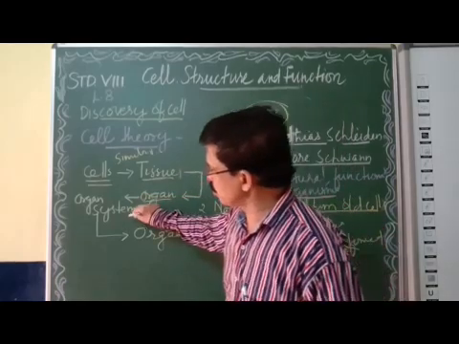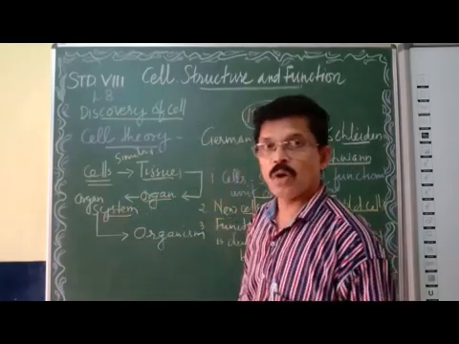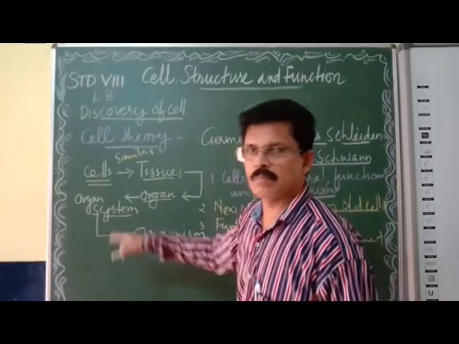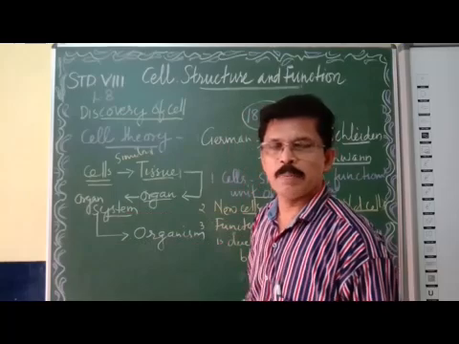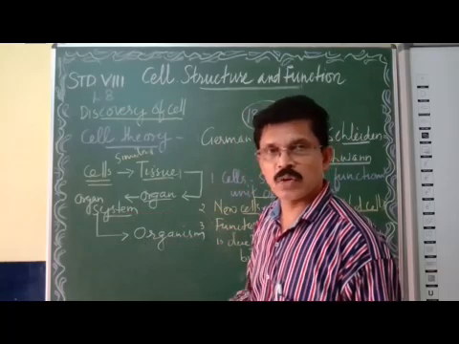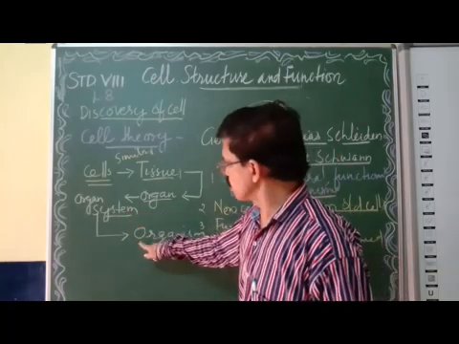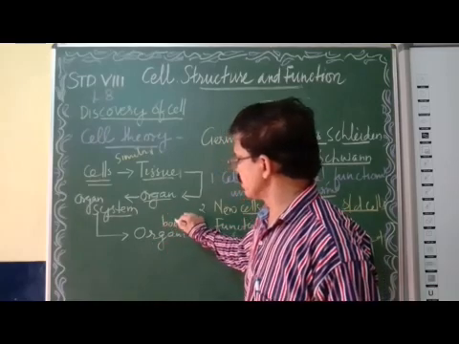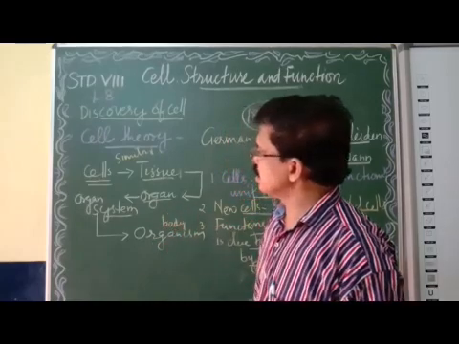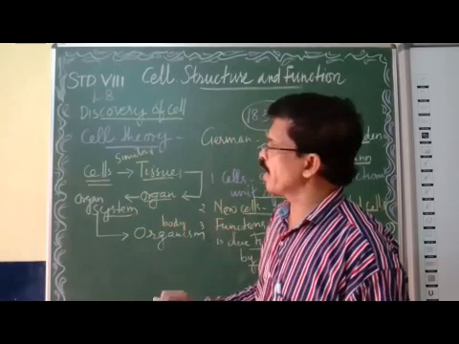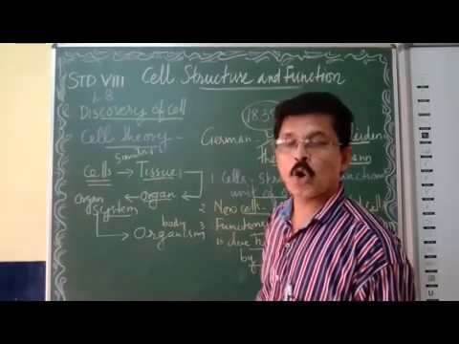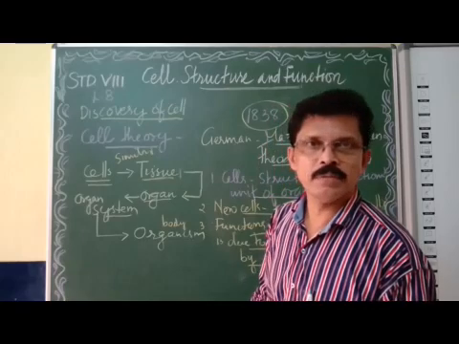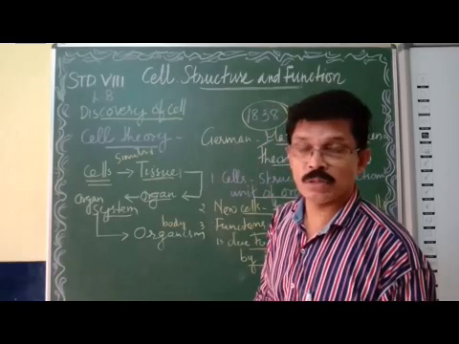Many organs form an organ system, and many organ systems like the respiratory system, digestive system, reproductive system and circulatory system all together form the body of one organism. This is what is called the organization of the body.